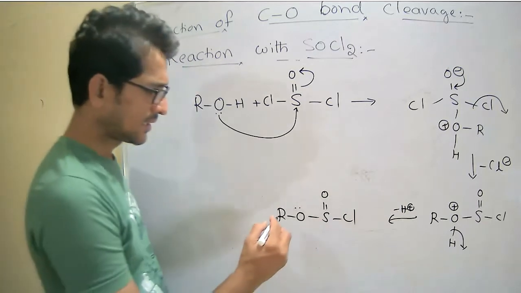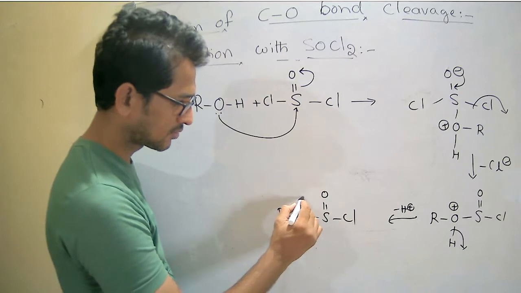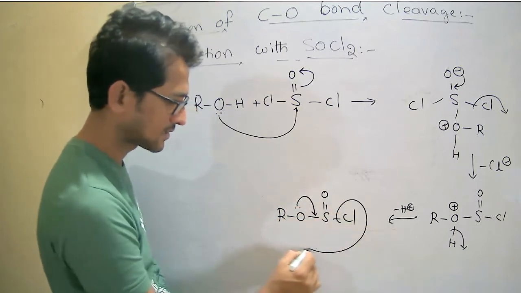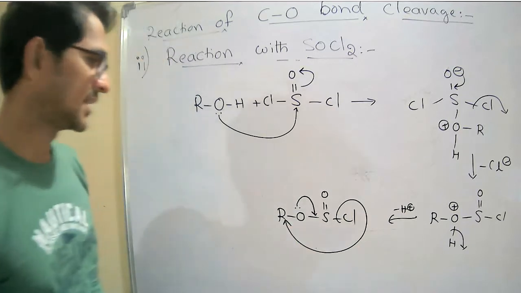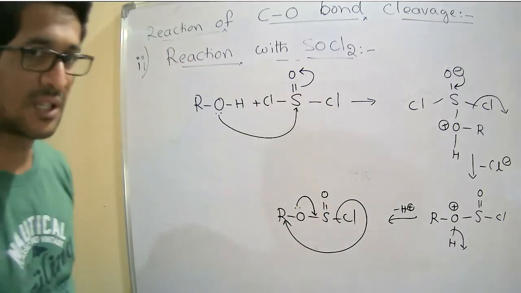Now what happens here? The lone pair present on the oxygen moves towards the sulfur side, and the chlorine leaves the sulfur and comes here. This is the intramolecular mechanism, a rearrangement within the molecule.